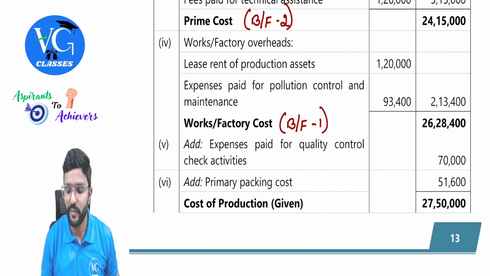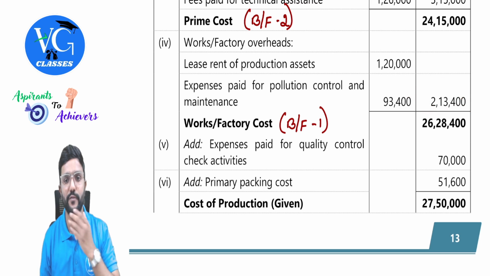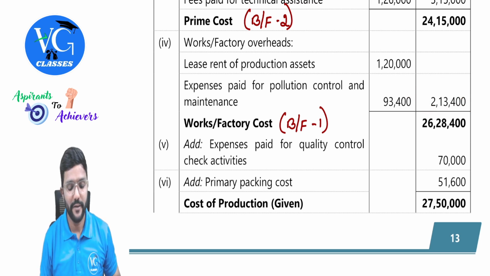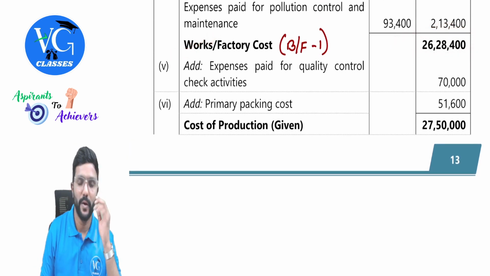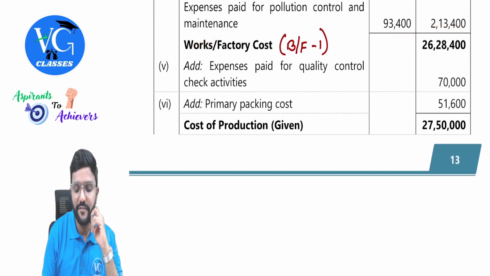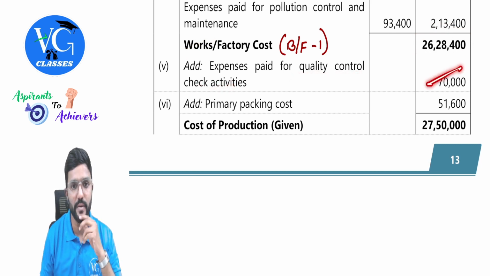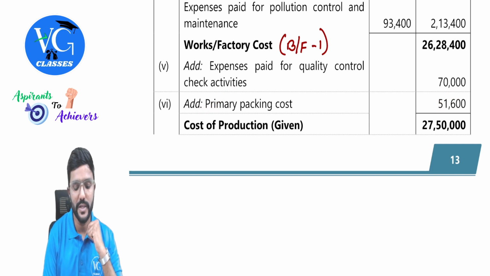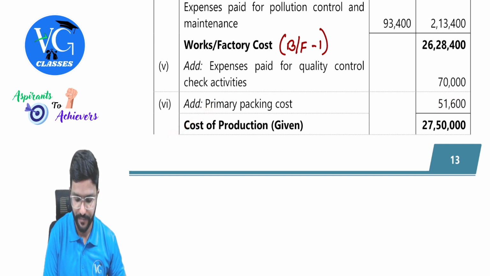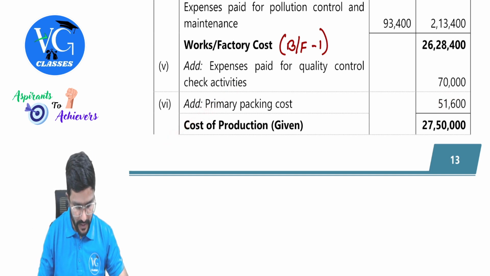So total factory overhead will be 2,13,400. Take it. And factory cost we will not know because we don't know the prime cost. Leave it blank. Next, expenses paid for quality control check activities 70,000. Then primary packing cost 51,600. Take both. Then cost of production, I think, is given in the question.